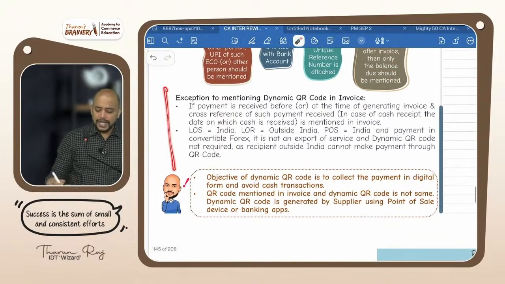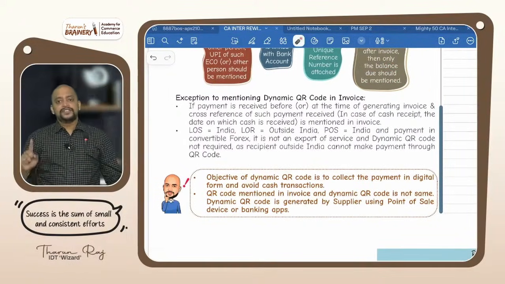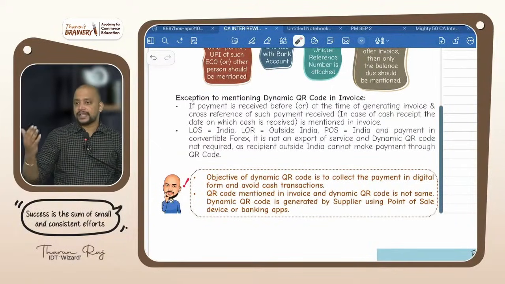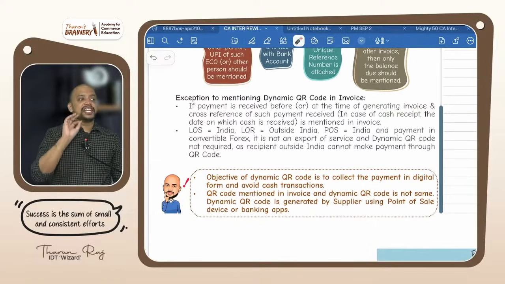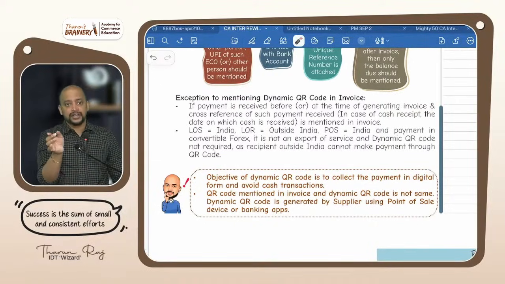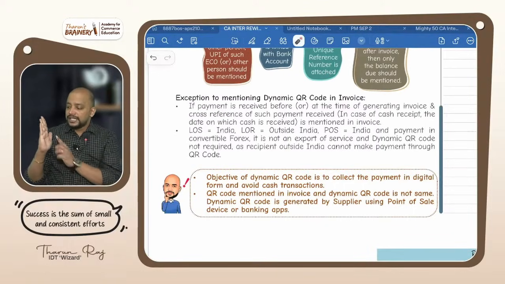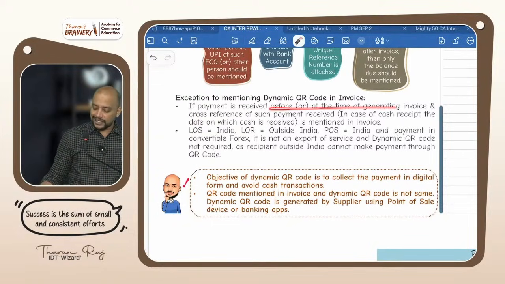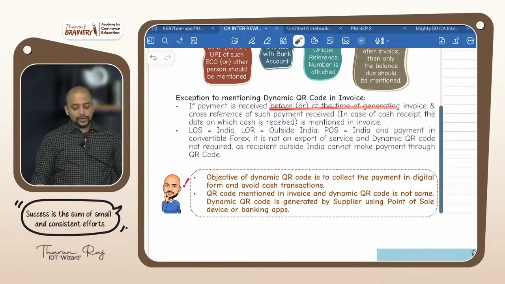Then there are two exceptions for dynamic QR code. First point, just now I told you, if the payment is received before preparing the invoice, we can receive it in any mode, but the cross reference of that mode of receipt should be mentioned. Like somewhere you would have seen in bills, mode: cash, card ending 4 digits, like that they will mention. So if you mention the mode, that is sufficient. If payment is received before, at the time of generating the invoice, and cross reference of such payment receipt is mentioned in the invoice, then dynamic QR code is not needed.